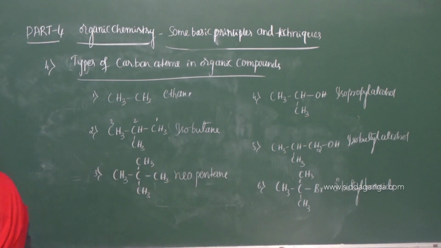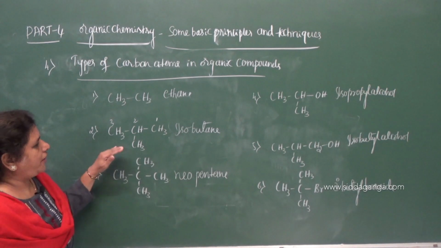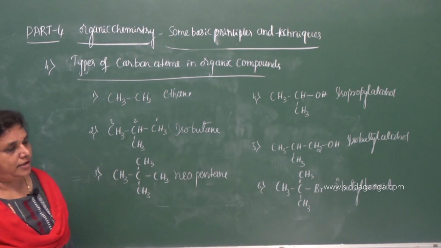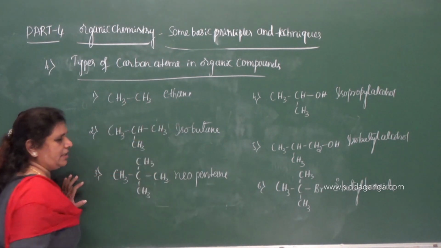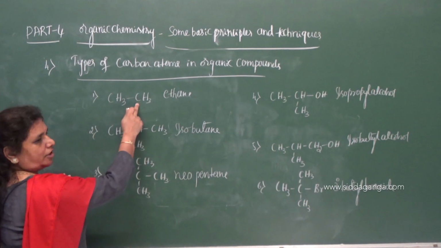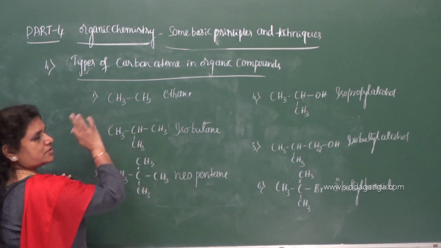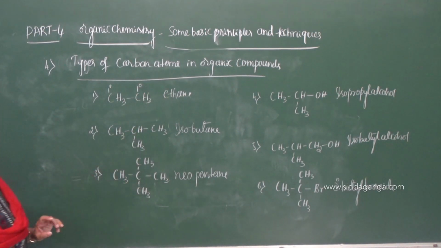Okay, now in these compounds, don't worry about the names, just find out the nature of the carbon atoms present in these compounds, the type of carbon atom present. Two carbon atoms we have. This carbon is bonded to one carbon. This carbon is also bonded to one carbon. Therefore, both the carbon atoms here are primary.